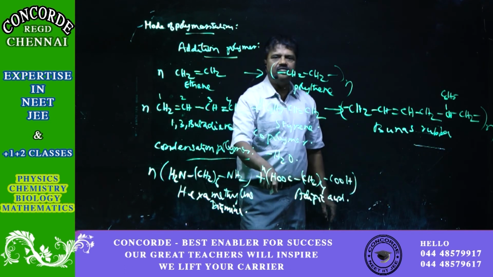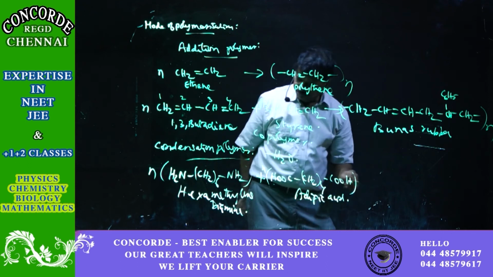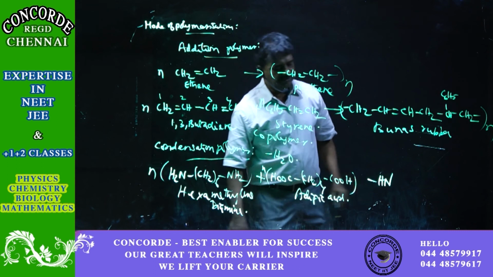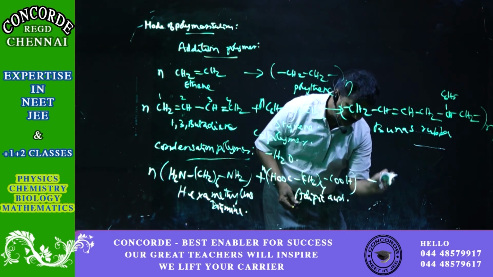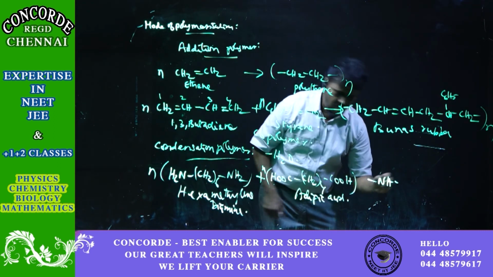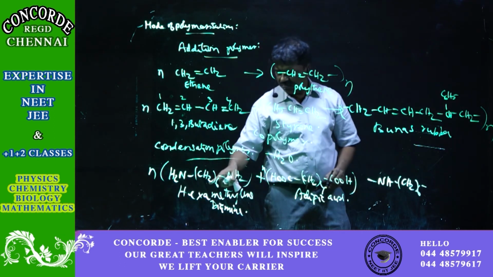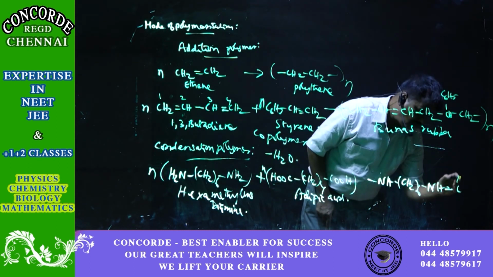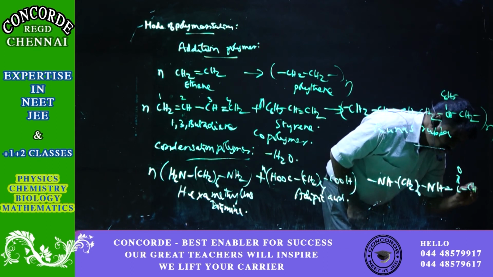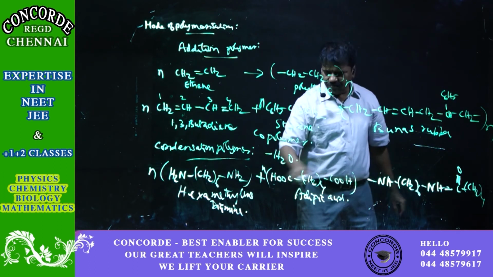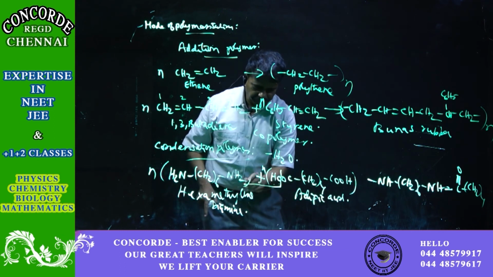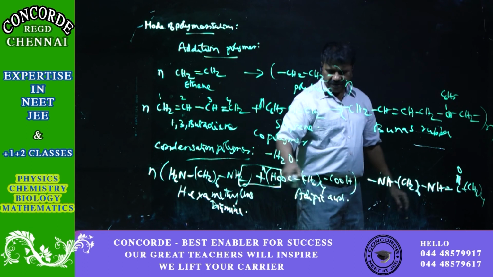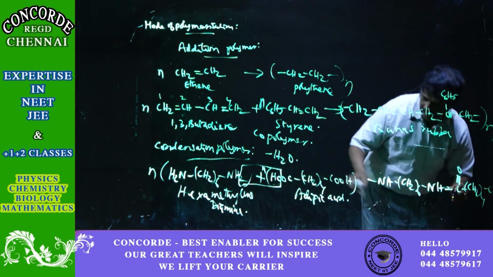I am removing one H of this and one OH of this, so one water is removed and the other parts get added. The structure is NH(CH2)6NH, C=O, (CH2)4, C=O.